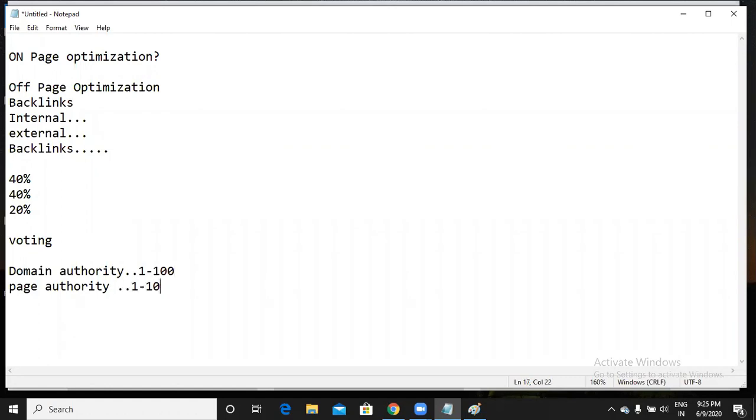What does it mean actually? Domain authority is the complete authority given to your website. So what is the website's goodness, what is the website's authority? Based on what factors is Google going to give you domain authority and page authority? First thing, it calculates age. Next, it calculates traffic. Next, it calculates quality backlinks.